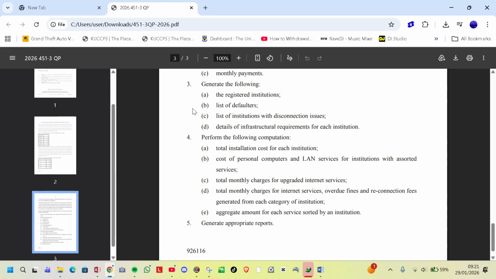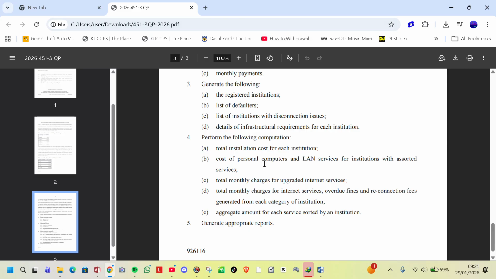Perform the following computation: total installation cost for each institution, cost of personal computers and LAN services for institutions with assorted services, total monthly charges for upgraded internet services, total monthly charges for internet services, overdue fines and reconnection fees generated from each category of institution, aggregate amount for each service sorted by institution, and finally generate appropriate reports.